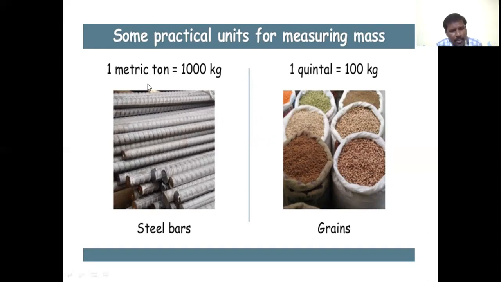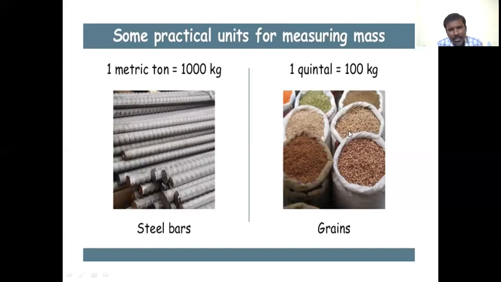That is 1 metric ton equals 1000 kg. When we are constructing a house or a building, we use steel bars, and these steel bars are measured in metric tons.